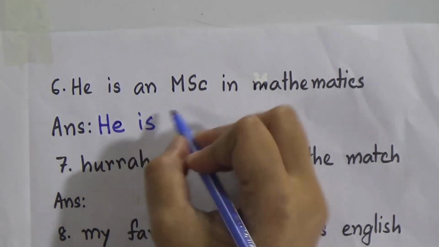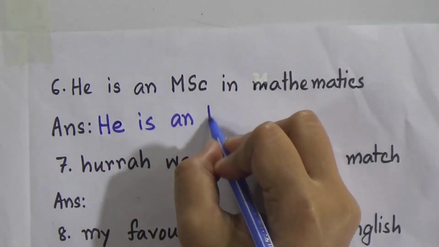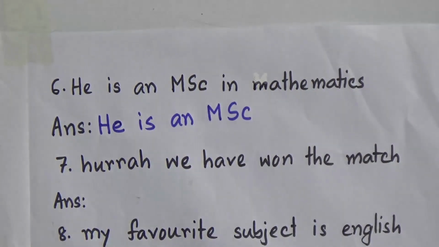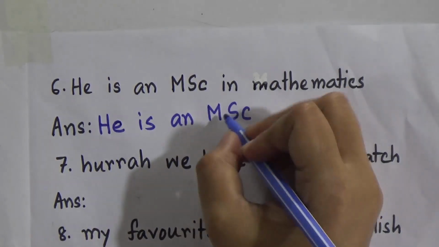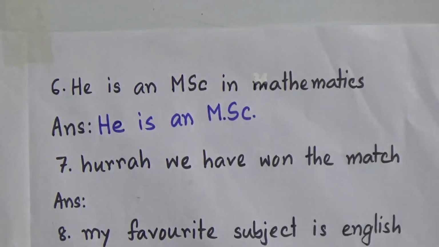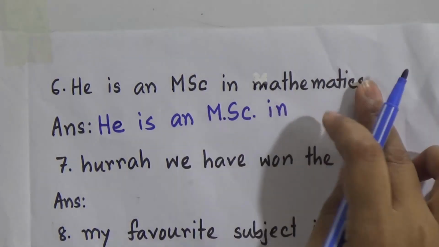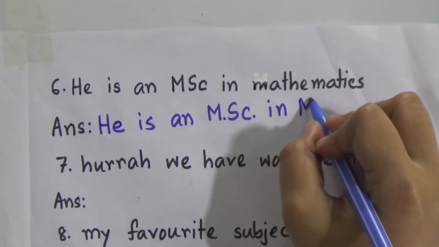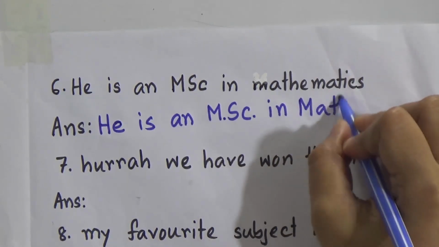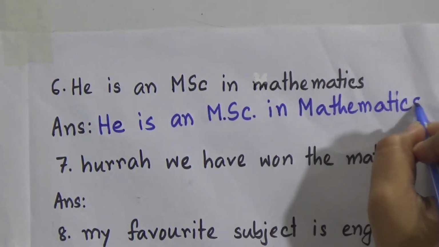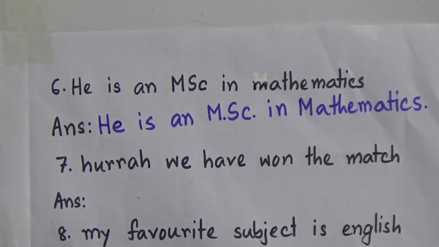He is an MSc, and we know that if we use the abbreviation, there will be a full stop. Now look, in mathematics, mathematics is the subject, so your M will be a capital letter. Mathematics. So he is an MSc in mathematics.